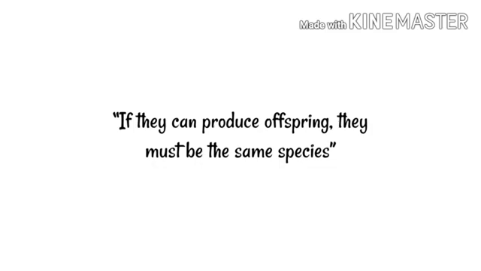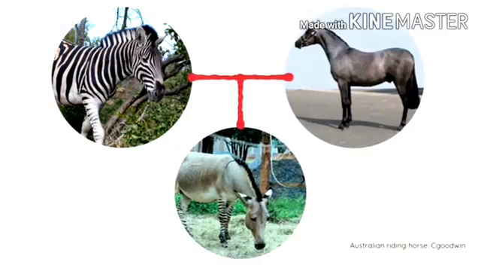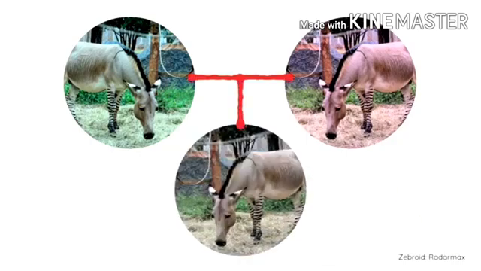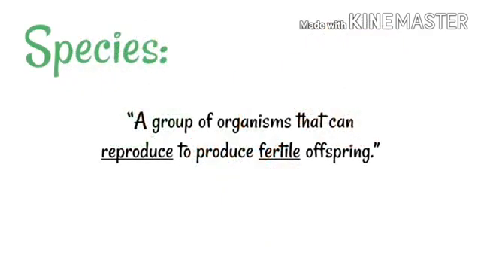If they can produce offspring, they must be the same species, right? Let us take the example of a zebra and a horse. Their offspring is known as zebroid. But when a zebroid is mated with another zebroid, it can't produce offspring. So, species is a group of organisms that can reproduce to produce fertile offspring.